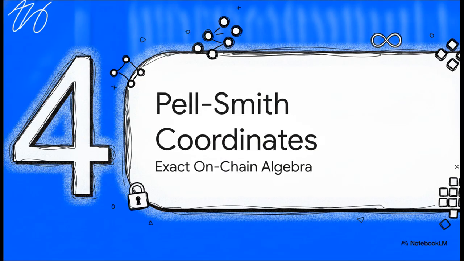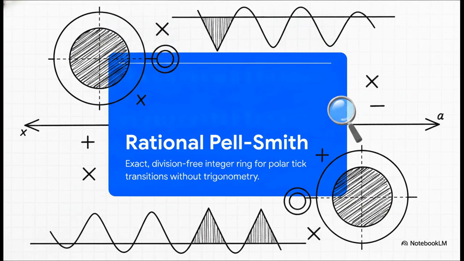Section 4. Pell-Smith rational coordinates. The climax of our explainer arrives with a truly elegant solution to this mathematical barrier. By mapping circular geometry into these Pell-Smith rational coordinates, Lens perfectly replaces continuous trigonometric angles with exact division-free integer mathematics. Using principles derived from Pell's equations and Chebyshev polynomials, Lens replaces those messy approximations with an exact rational coordinate ring.